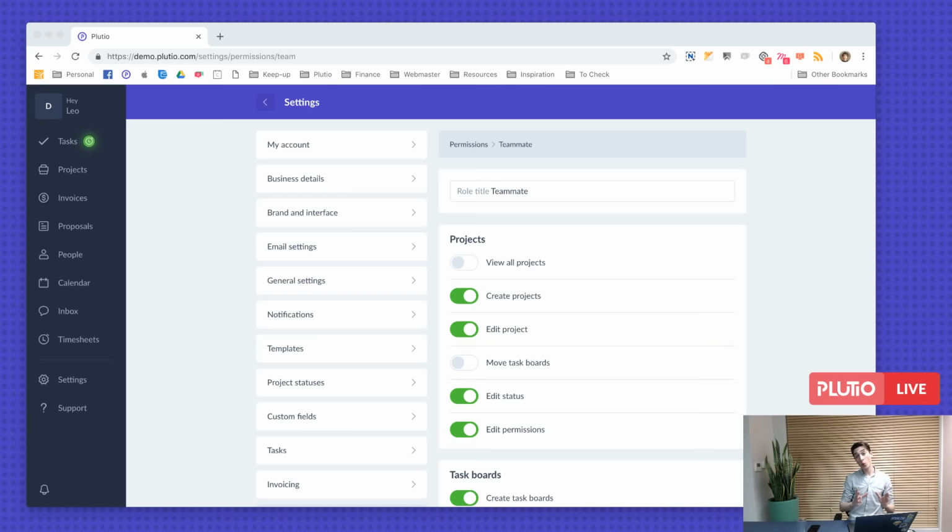That is something we're working on right now. We're brainstorming the idea of showing your name with the addition of Plutio if you don't have a white label. So we're working on that right now. We're brainstorming that idea. So thanks for giving us feedback.